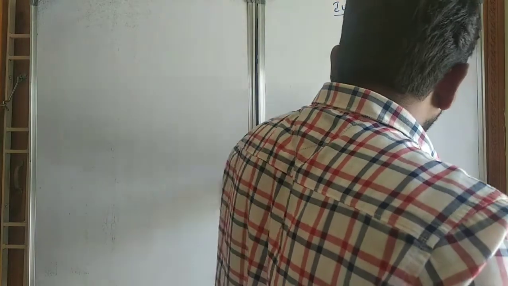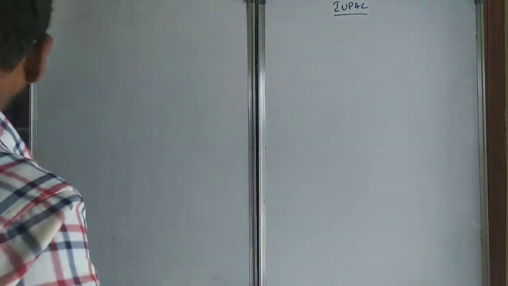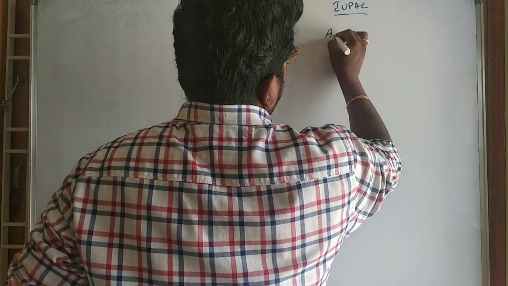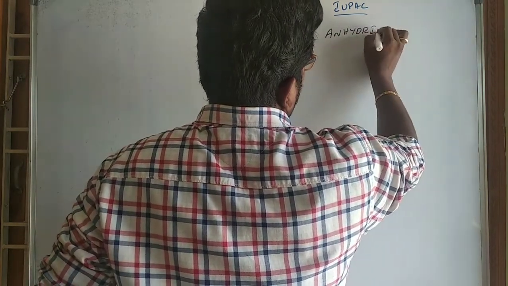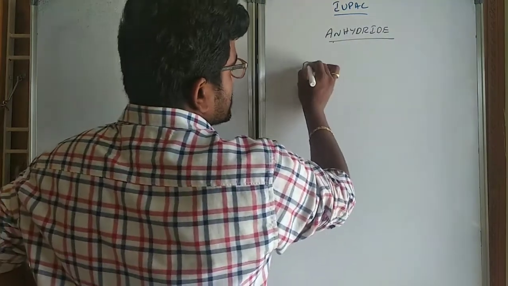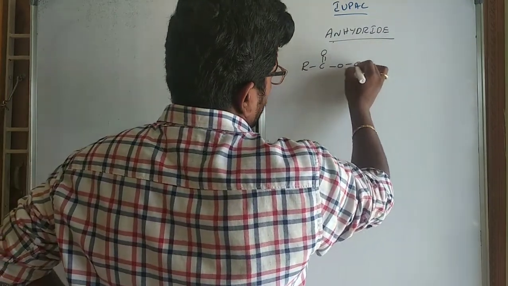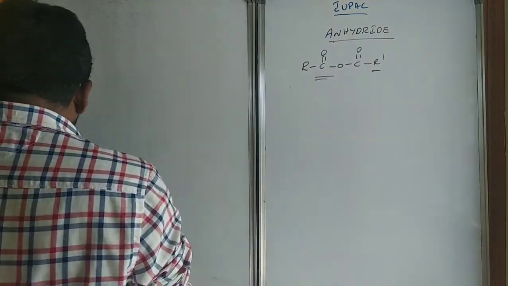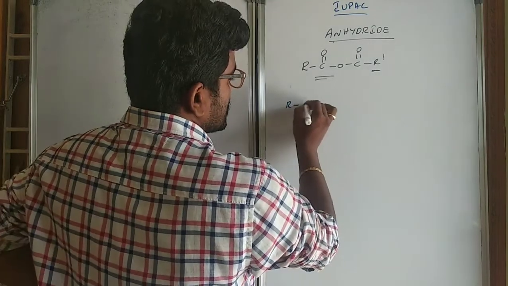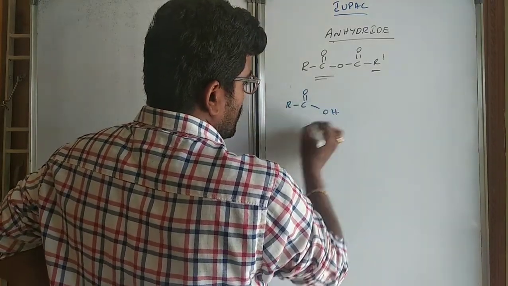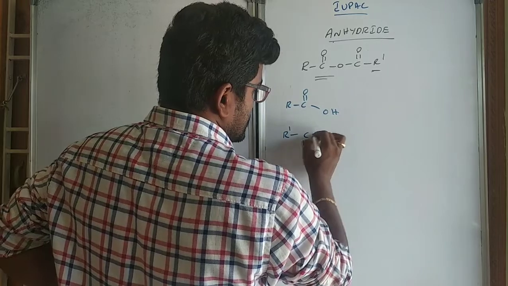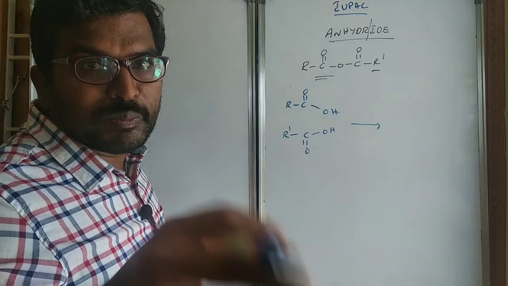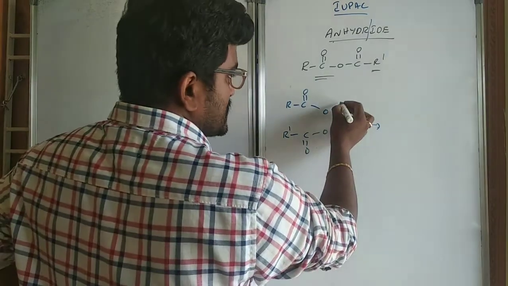Let us go to anhydrides. How anhydrides are named. Anhydrides are C double bond O, C double bond O, R dash. What is an anhydride? When two carboxylic acids, C double bond O OH, and C double bond O OH, lose a water molecule, the substance formed is an anhydride.